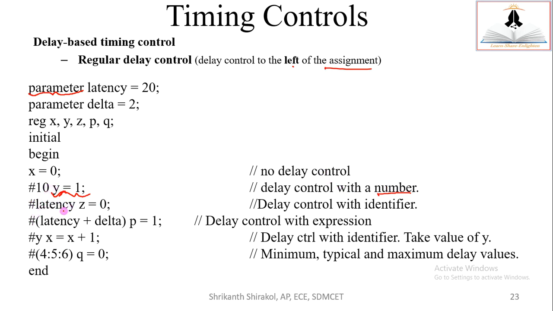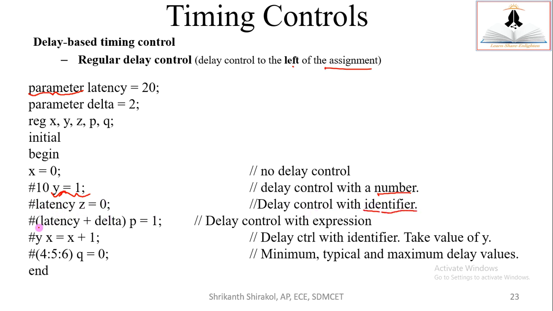Next, hash latency. What's the meaning of latency? It's been defined as a parameter. Wherever latency is there, the simulator or compiler will replace it with 20. So hash 20 z equal to 0. That's what is the meaning. But delay control we have specified with an identifier.